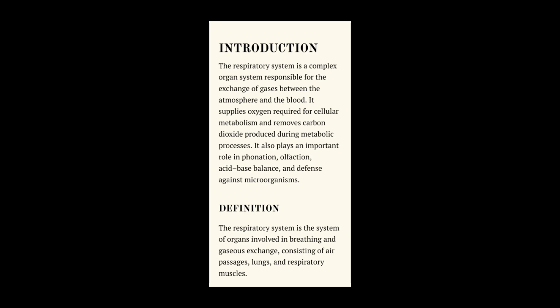Then next is definition. Definition of respiratory system. The respiratory system is a system of organs involved in breathing. Breathing means there are two phases. It involves inspiration and expiration. The inspiration and expiration occur by pressure changes between the lungs and atmosphere.